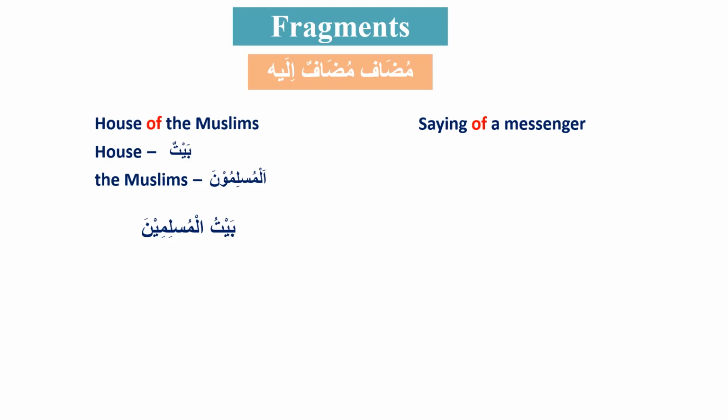So there are a total of three conditions: two conditions for mudaf, the first ism, and one condition for mudaf ilayh. Once these three conditions are met, we call this mudaf ilayh, and we can use the word "of" between the two. Good. So now I will stop, and inshallah, now we go to the breakout room. There are more examples like this that we can do now.